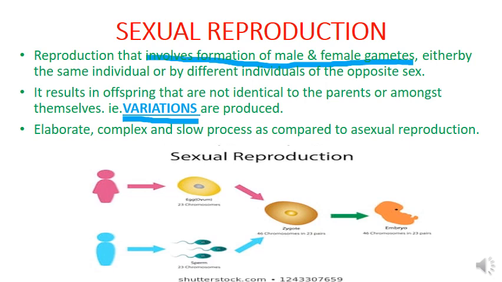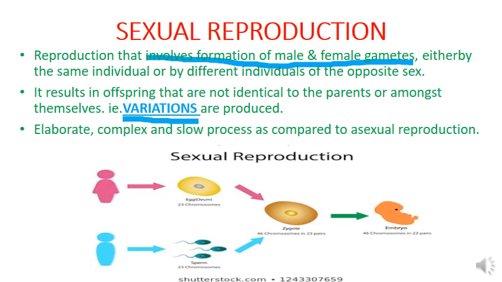In asexual reproduction, we have said that all the progenies formed will be identical to their parent, and also they will be identical to each other. But in sexual reproduction, two parents are present, one male parent and one female parent.